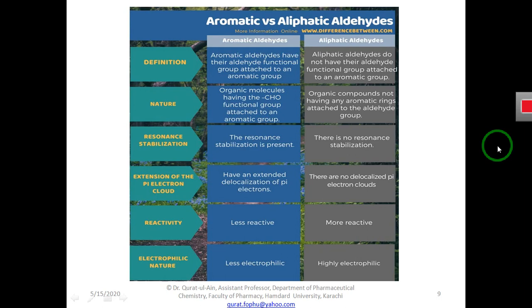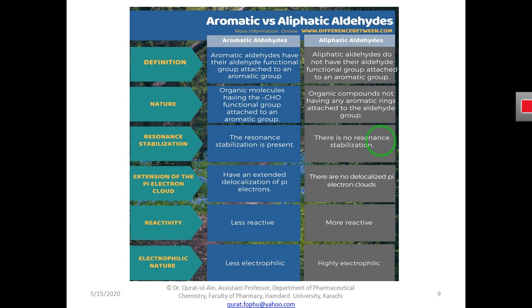Now we are going to see the difference between aromatic and aliphatic aldehydes. Here I will explain in more detail what the difference is between aromatic and aliphatic aldehydes and why this difference exists between two different molecules of aldehyde, one aromatic and one aliphatic.